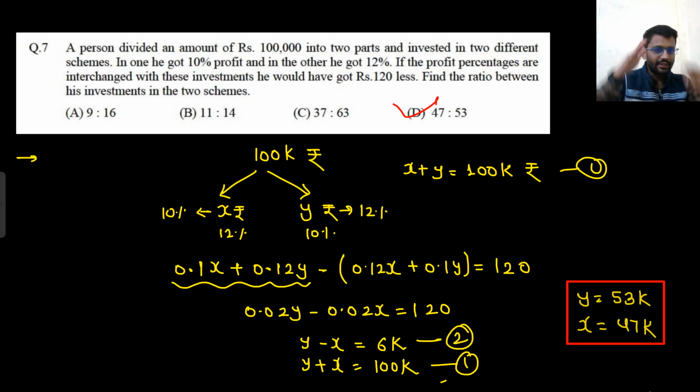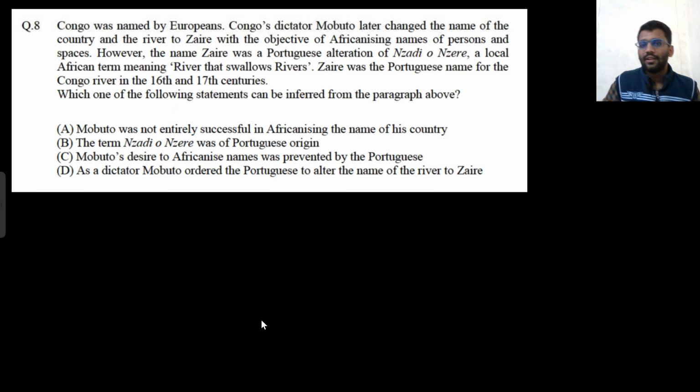First, investment x rupees, y rupees, 10% profit, 12% profit. So we got to know the total profit. Then the profit is interchanged, 12% profit and 10% profit. So 0.12 into x plus 0.1 into y. He would have made 120 rupees less. So the relation between y and x we got. And then the values of y and x we got. So the ratio would be 47 to 53.